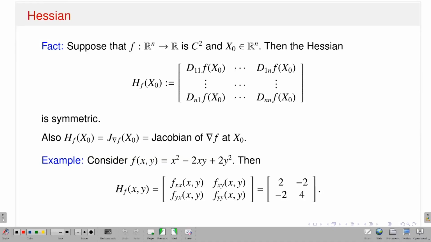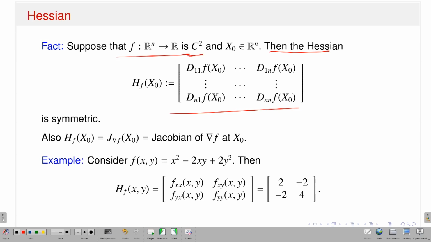Okay. So, I just say this one, this is a fact I already explained. Okay. So, Hessian, so facts, if I have a function f from Rn to R which is C2, that means twice continuously differentiable, that means second order partial derivatives exist and are continuous. I just explained that the Hessian in that case will be a symmetric matrix, and I already explained what the Hessian matrix is for R2 to R, which is nothing but the Jacobian matrix of the gradient vector. So, that is why I have written.